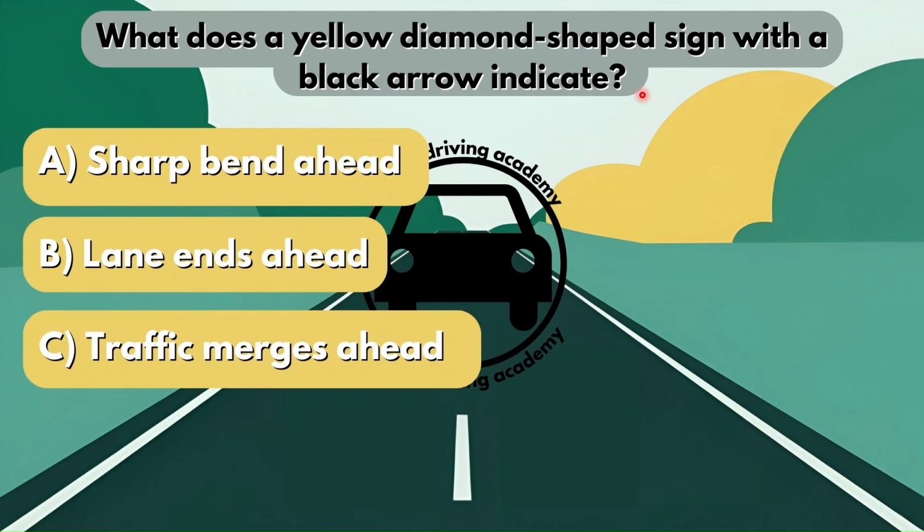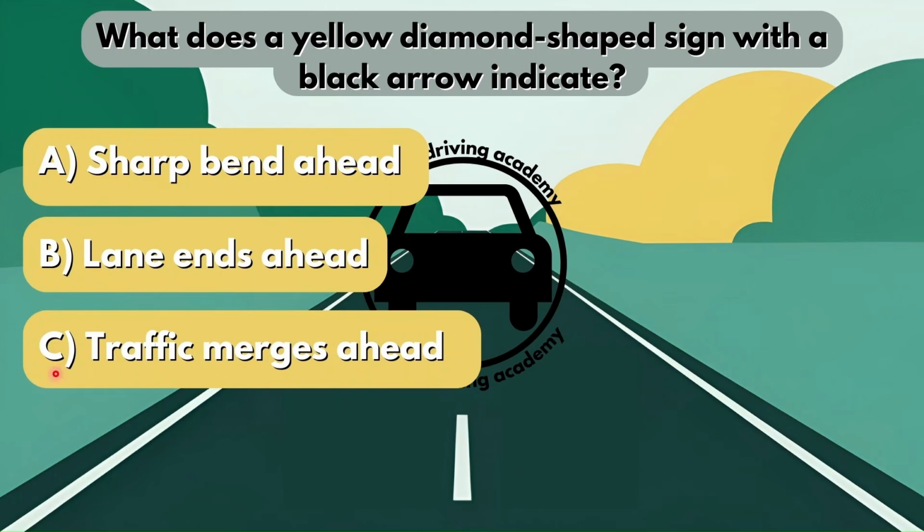If you watch all my road sign videos, you see that I always emphasize the color and the shape of a road sign. That is very important because you can see in questions like this, they're just describing the road sign and they are asking you what does it indicate. Now a lot of people may get this wrong. So is it option A, it will indicate a sharp bend ahead? Is it option B, the lane ends ahead?